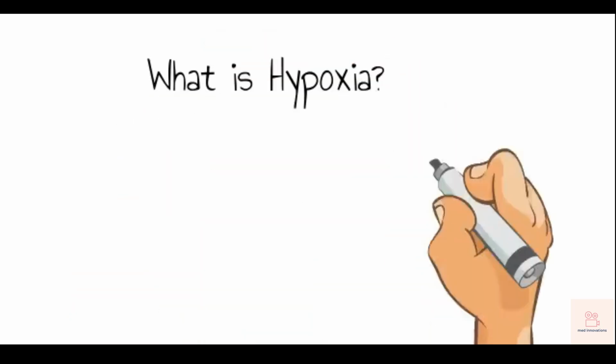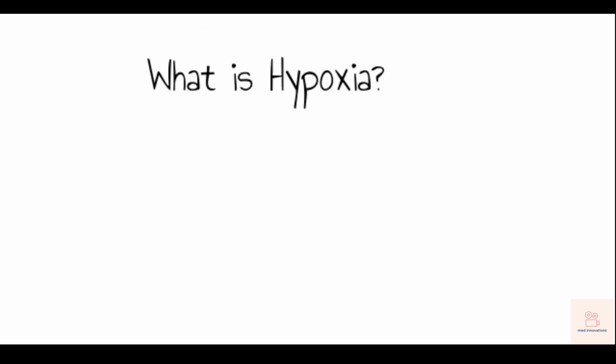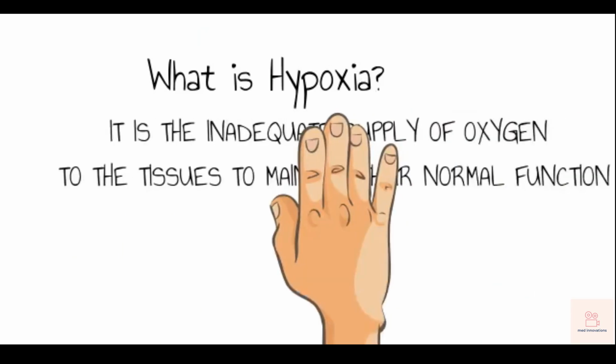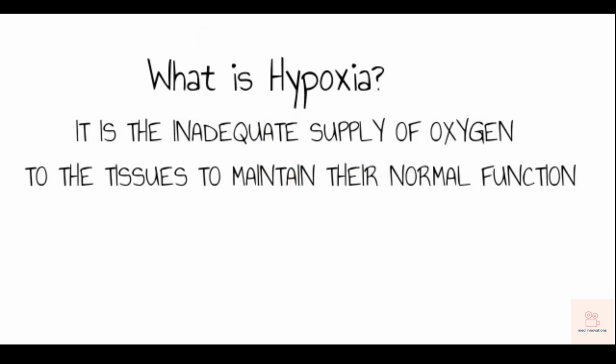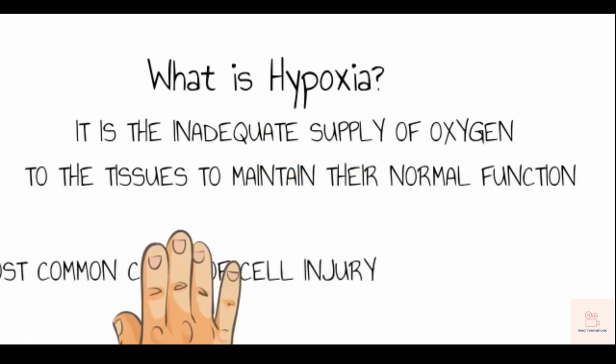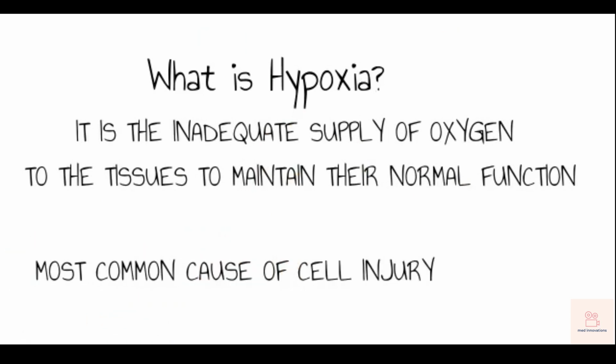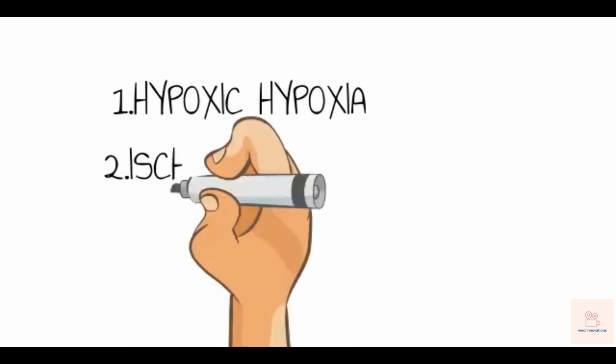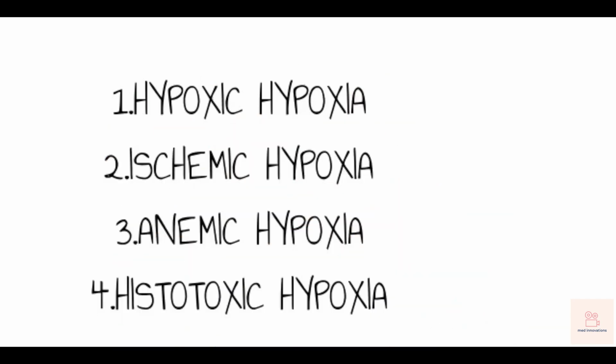What is hypoxia? Hypoxia is the inadequate supply of oxygen to the tissues for maintaining their normal function. It is one of the most common causes of cell injury and cell death. There are four different types of hypoxia: hypoxic hypoxia, ischemic hypoxia, anemic hypoxia, and histotoxic hypoxia. Let us understand each one of them individually.